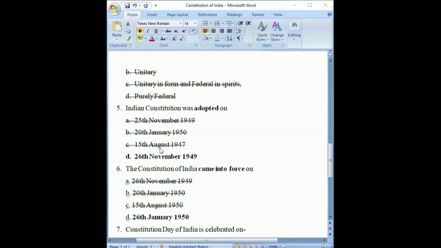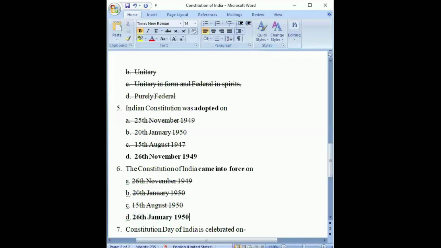That means after the Constitution was adopted on that date, there was a period of 2 months before the Constitution of India finally became effective. That means the provisions of the Constitution of India became applicable in India. So it is 26th of January 1950. Make sure to read this properly, that it is the date of adoption, and this is when it became effective or when the Constitution came into force.